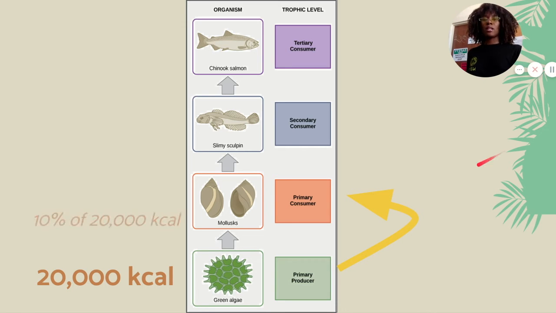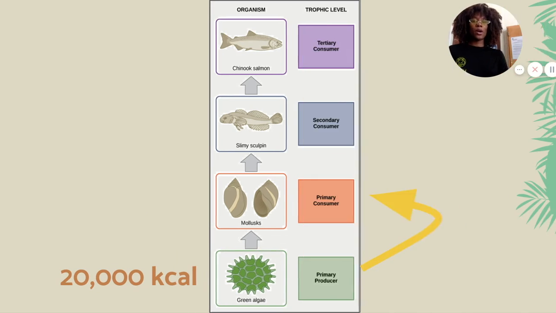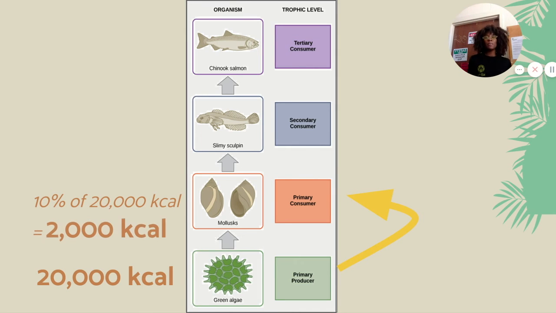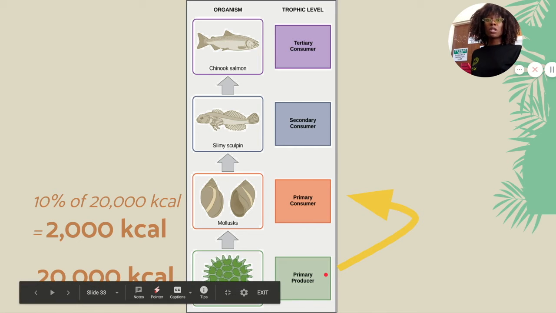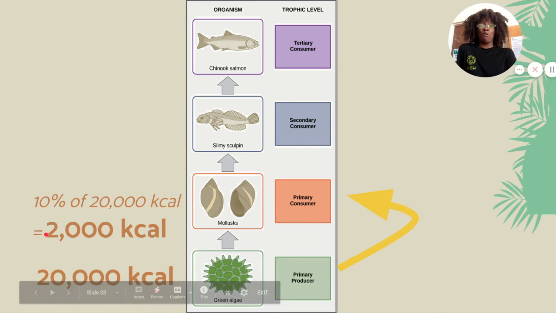If you said 10% of 20,000, you are correct. Let's go ahead and calculate that real quick. That's going to be about 2,000 kcal. I used the calculator. You can use a calculator, or do it in your head if you're a super genius. Do whatever you need to do. So it's about 2,000 kcal. Just going from the producer level up to the first consumer, we've lost so much energy. So much of it has already been used up. Now we only have about 2,000 kcal.